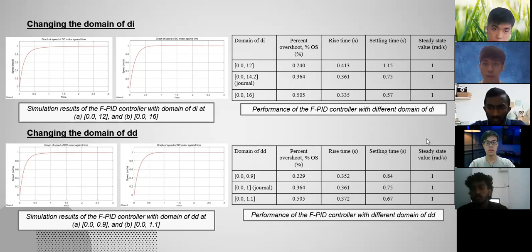However, according to the rule base, the output of the derivative gain should be inverted as compared to the output of the proportional gain and the integral gain. So at low error and change in error, the higher derivative gain should be applied. However, in the journal, the rule base is a little bit wrong, where the derivative gain is too small to suppress the overshoot. So the percent overshoot will increase as dd increases. So next, I will pass it to the conclusion.